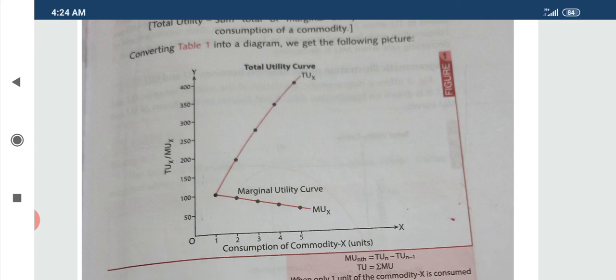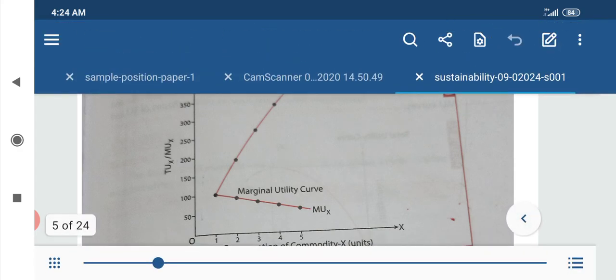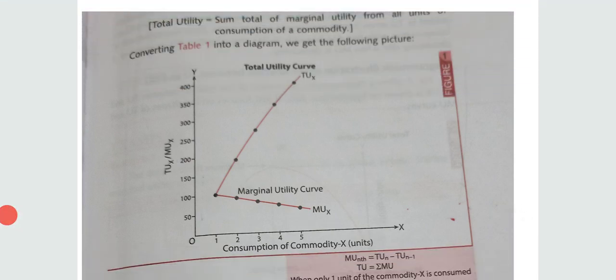Now look at this diagram. What is given here? In the first unit, what is the total utility according to the table we have done? That is 100. Marginal utility is also 100. Okay. So in the next, when you consumed the second unit of the commodity, total utility is 190. Look at this dot, it is on 190, and at that time marginal utility is 90.